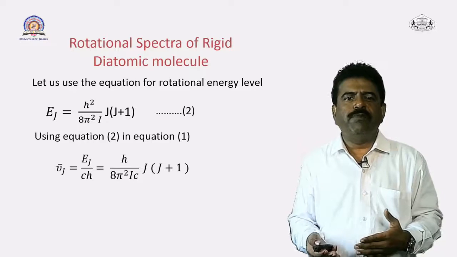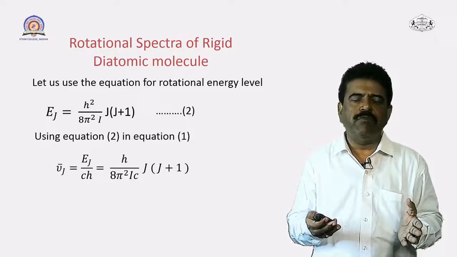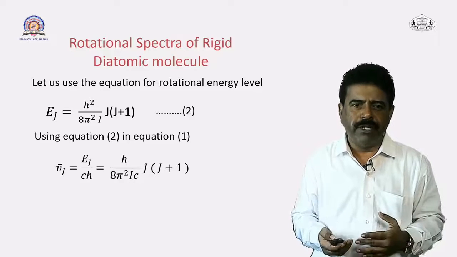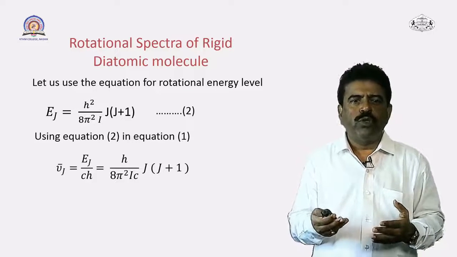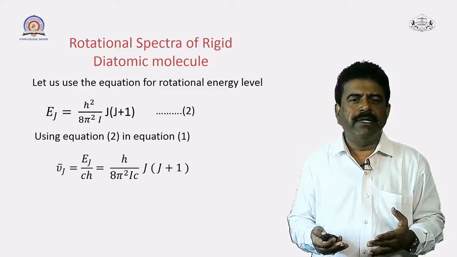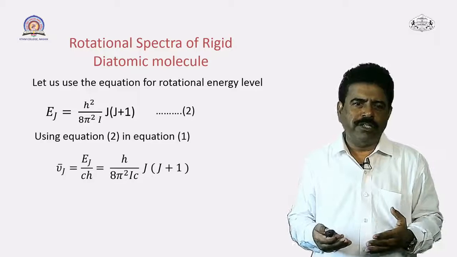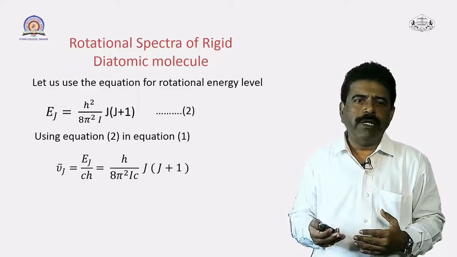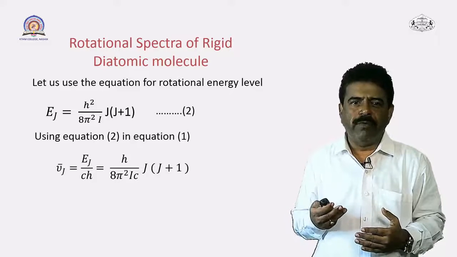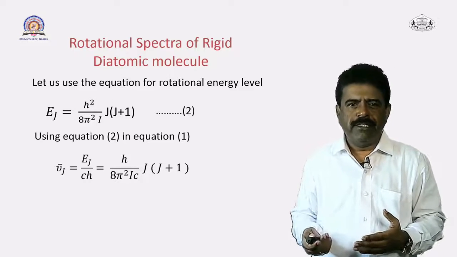So, using this equation in equation 1, that means the wave number equation we have just written, if you substitute equation 2 in 1, then nu j bar, that is the wave number here, is equal to Ej upon Ch, and Ej you can substitute from equation number 2. So, that will be h upon 8 pi square I into c into J in bracket J plus 1.